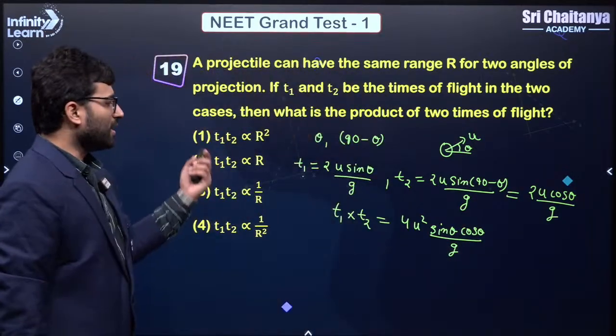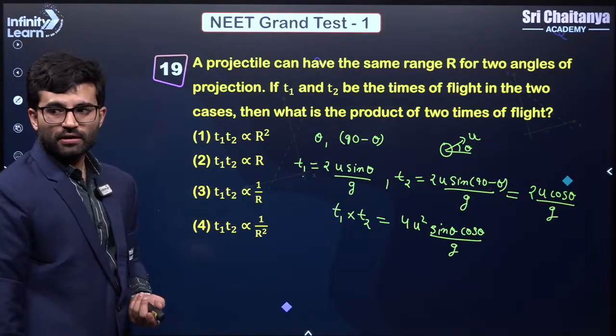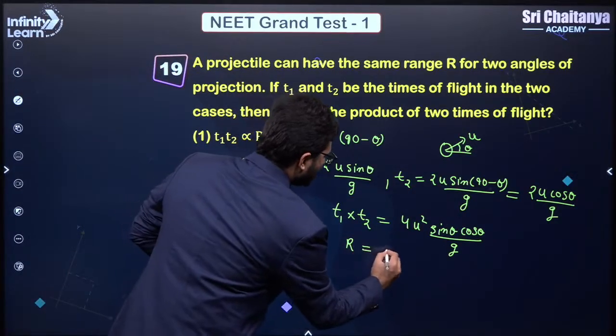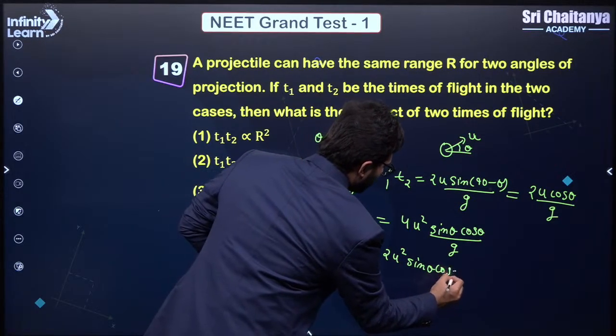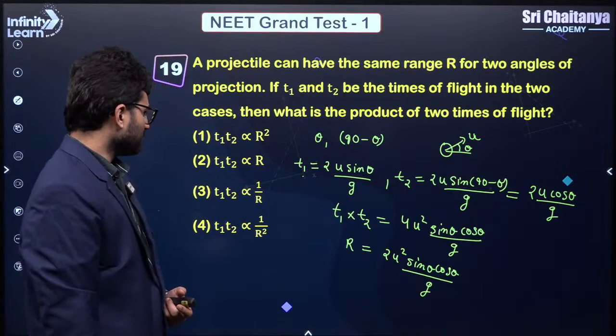But they have not asked you the answer in terms of sin theta and cos theta. They are asking you in terms of range. And we also know the formula for range. What is the formula for range? Range is 2u square sin theta cos theta by g. That is my range. Correct? Clear?